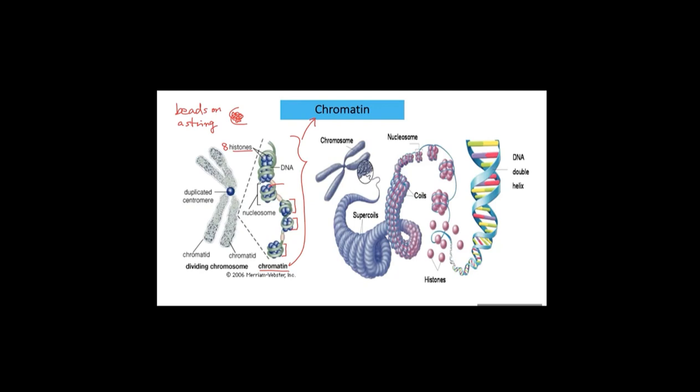Many nucleosomes package into a thin string-like fiber, and we call that chromatin. This chromatin undergoes further condensation to form a chromosome. The complex of DNA and histone molecules coils tightly to form a compact chromosome, so the chromosome can fit inside the nucleus.